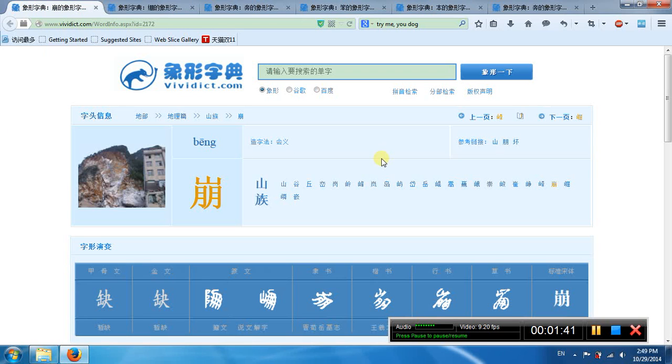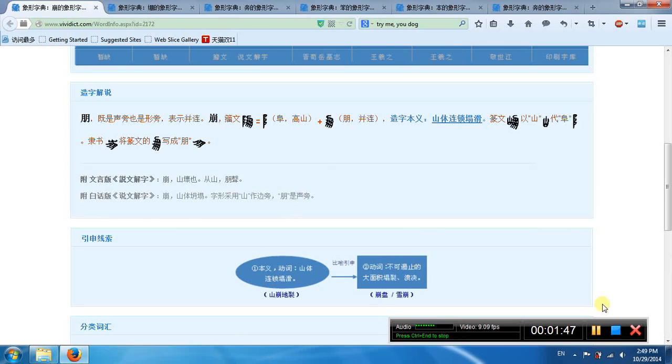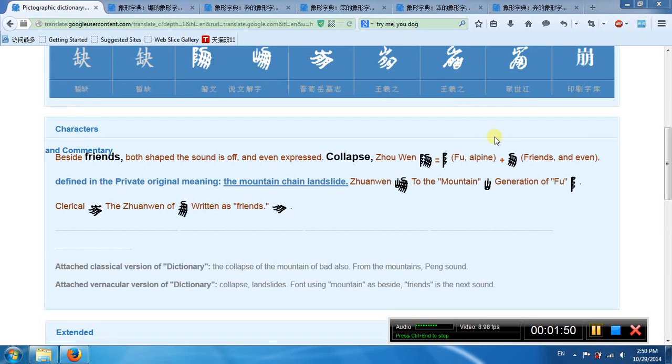This is beng. Okay, you see the building collapse. Okay, so the mountain collapse. So his left part means up high. The right part means friends. Okay, it's friends. It's a mountain. Okay, it's a mountain. Friends.